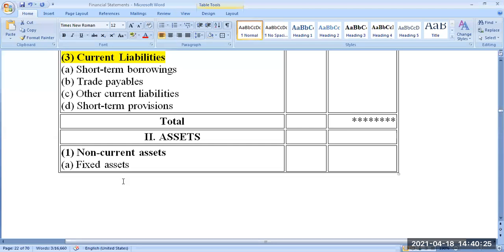Other than non-current liabilities, all other liabilities are current, short-term liabilities, which are payable within one accounting year. Okay. So borrowings from banks, which are payable within one accounting year, or borrowings from anybody else, non-banking financial institutions or from anybody. Trade payables means trade creditors, bills payable, that kind of things. Other current liability means any other outstanding expenses. Short-term provisions means provision for bad debts.